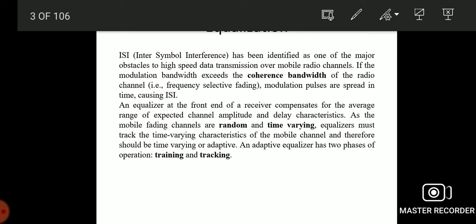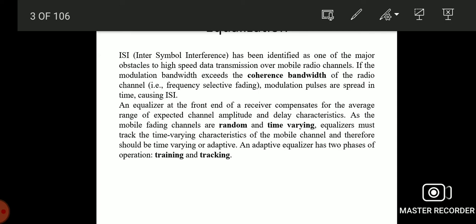So the equalizer is used at the receiver to compensate the ISI effect created by the multipath environment. Here an equalizer at the front end of the receiver compensates the average range of the expected channel amplitude and delay characteristics, as the mobile fading channels are random and time varying.